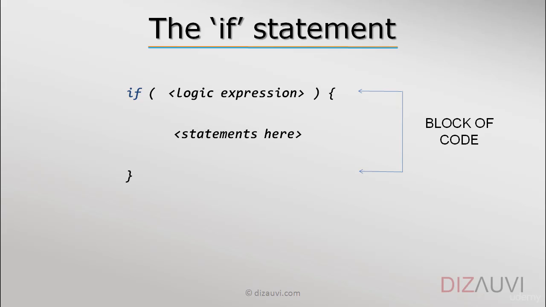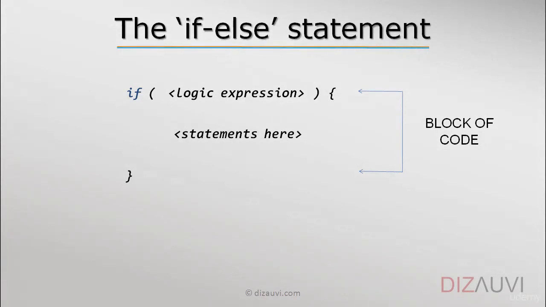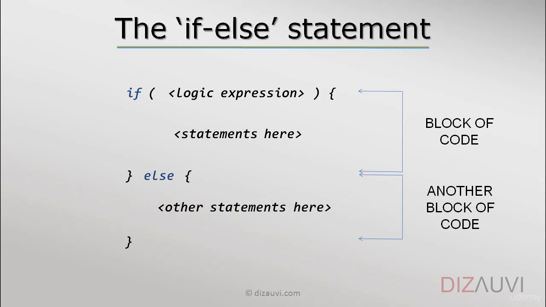And you have seen this in action when we implemented the check falsy function, right? Alright, that had a case of if else. So let's see that next. In the if else statement, we add an else block of code, and we can have other statements inside this block of code. So this is another block of code that we have, and the statements in this block are only executed when the logic expression evaluates to false.